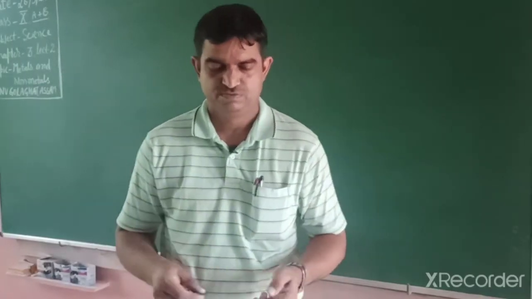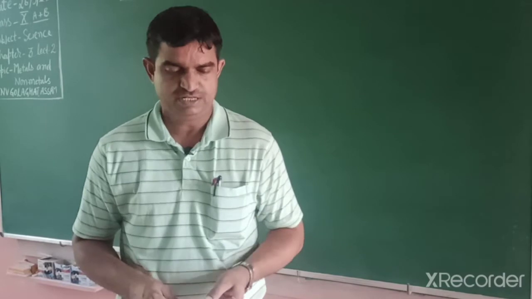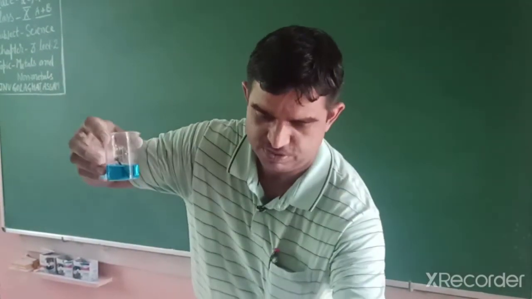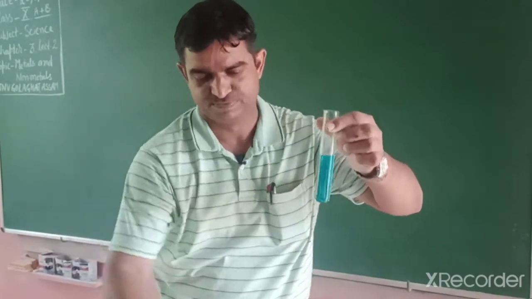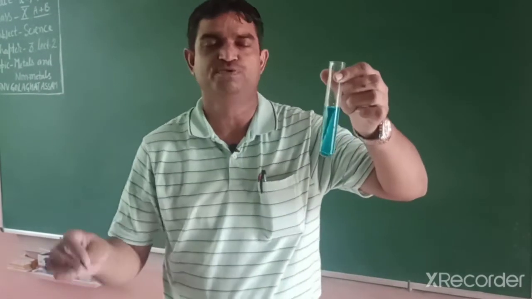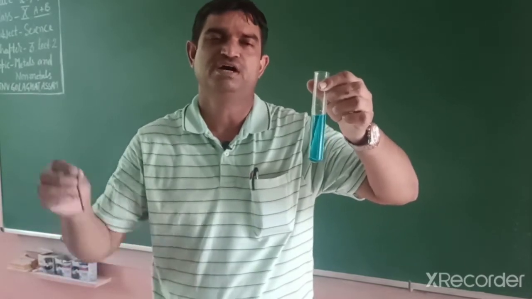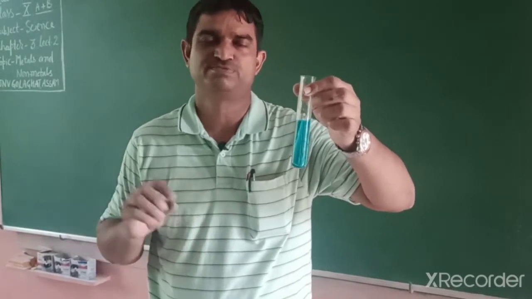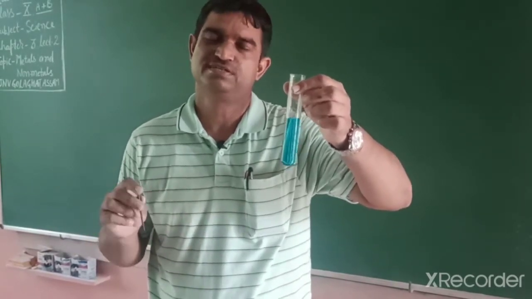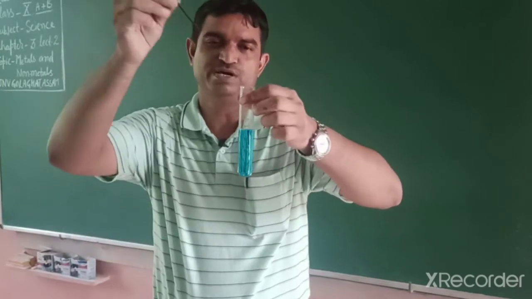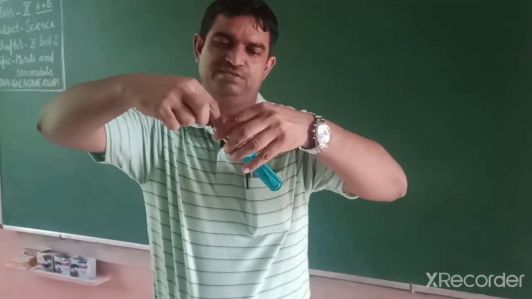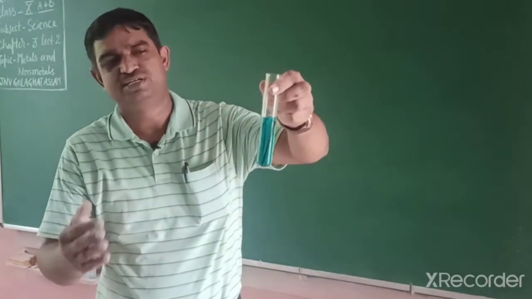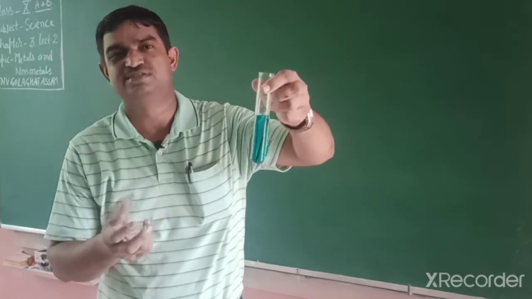Now students, we take another activity. Copper sulfate is a blue solution, and if I place an iron nail in this copper sulfate solution, a reaction occurs, that is a displacement reaction. We earlier studied that reaction also. So now I place this iron nail in the copper sulfate solution, and after 10 minutes its color changes.